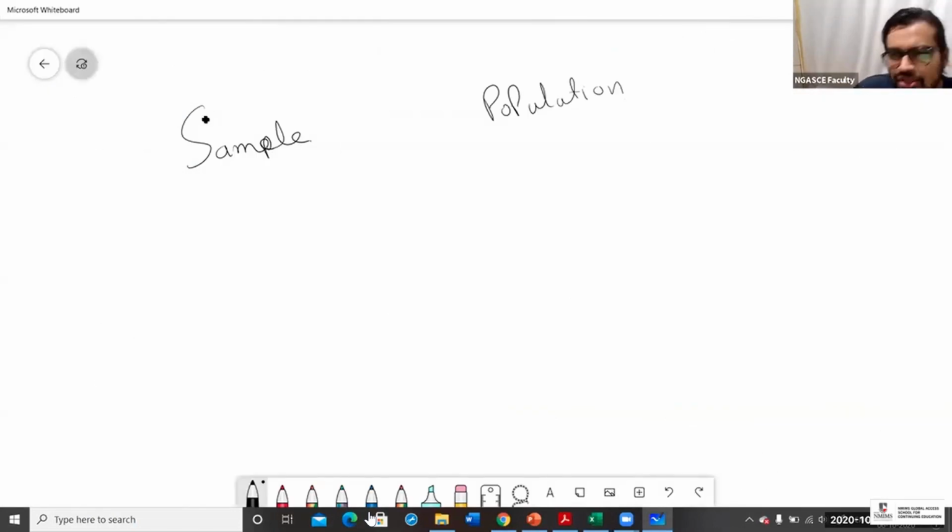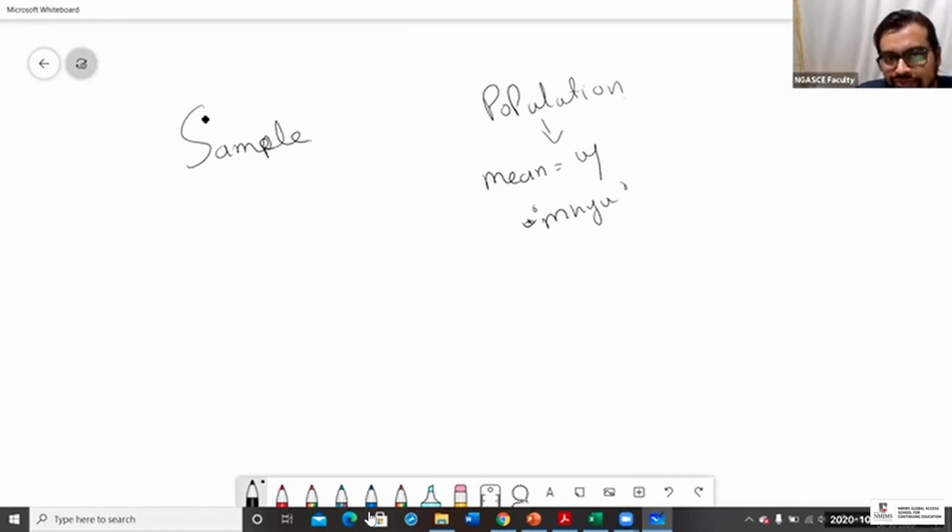These are the standard notations used by many books. If the mean is calculated based on the population data, it's known as mu. You can pronounce it this way, mu.